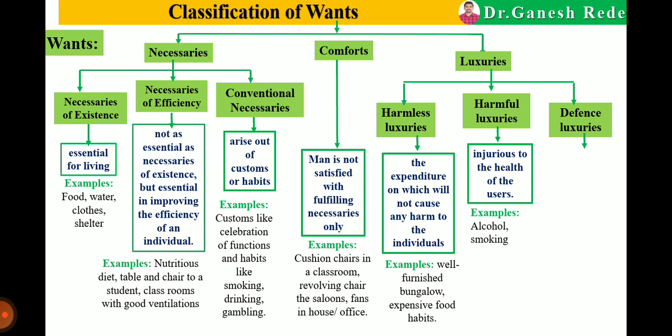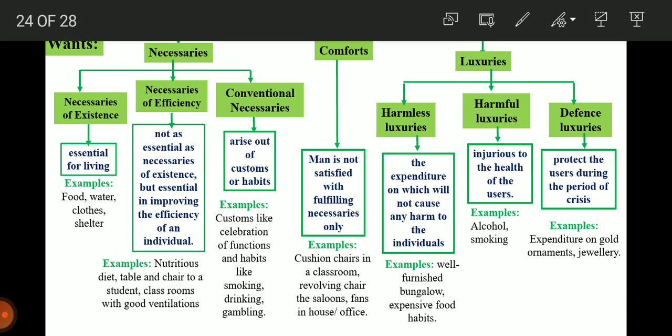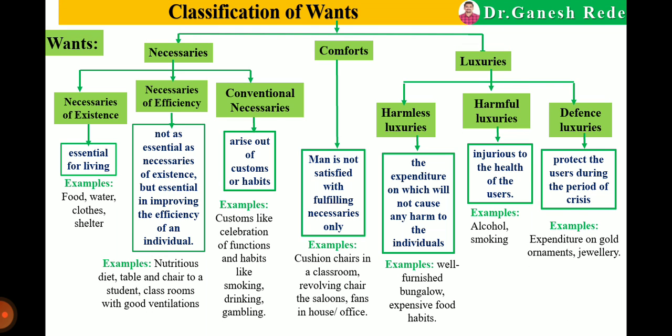Now the defense luxuries. Defense luxuries does not mean a gun. It is about economic defense, or protecting the user during a period of economic crisis. That is the defense luxury. As we know, some women keep or store gold, and it is considered a defense luxury. So expenditure on gold, ornaments and jewelry is considered a defense luxury. So this is all about the classification of human wants.